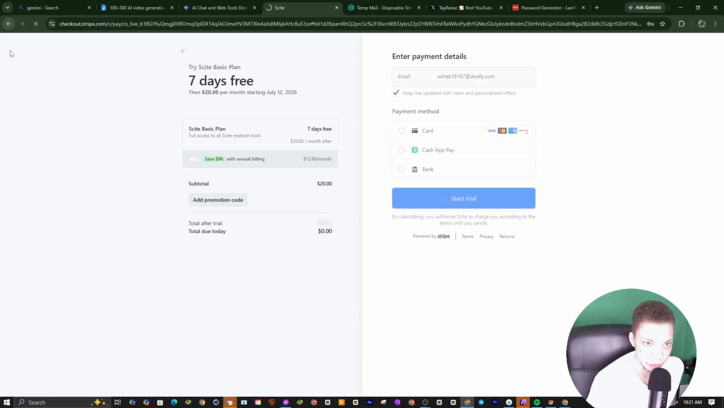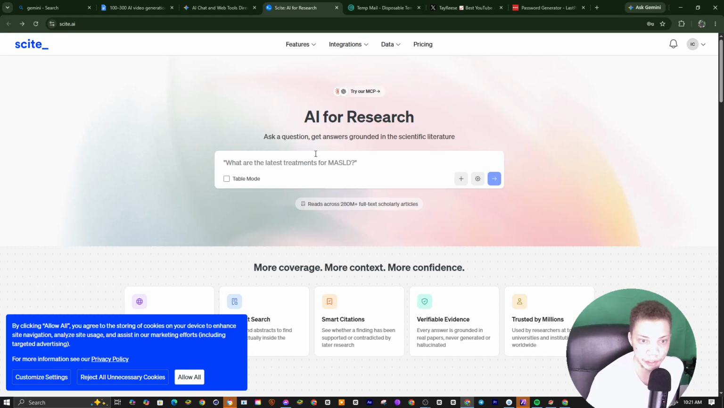We're going to click the arrow. And we're not paying for any of this, by the way. Like I said, we're not paying for this at all. So I'm going to try this out.